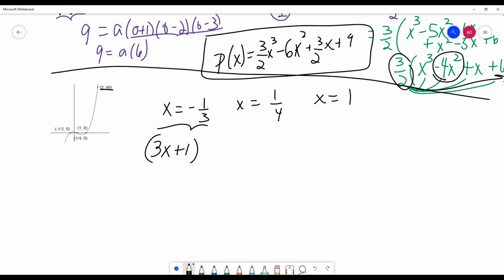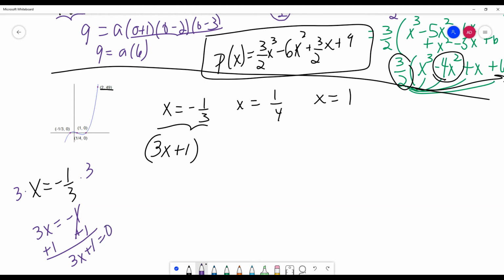Now, some of you might still be a little fuzzy on that. So kind of go over here and just think about what we're doing. We're multiplying both sides by 3, and now we're going to add 1 over. So that's going to give me 3x plus 1 equals 0, right? Because that's what this technically would end up doing if we were going to work backwards. Okay, so I hope that makes a little bit of sense.